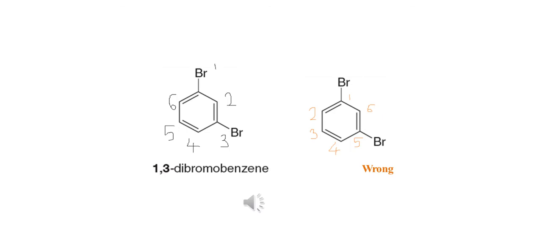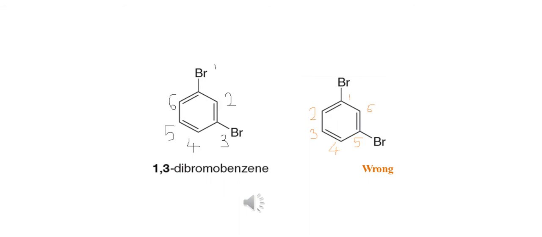While assigning the IUPAC name to a disubstituted benzene ring, there is no restriction on whether you start numbering clockwise or anti-clockwise. Just make sure the second substituent gets the lowest number. Take two bromine groups attached to the benzene ring. If the numbering starts in a clockwise direction, the second bromine gets the third number, so the name of the compound is 1,3-dibromobenzene.